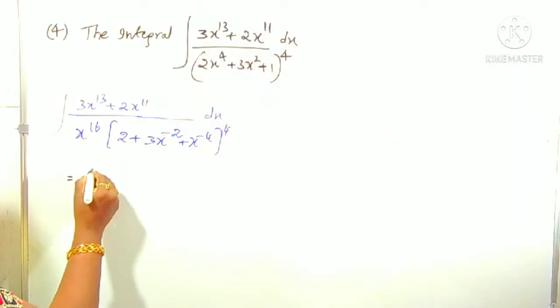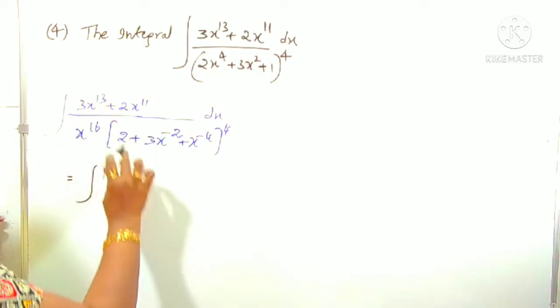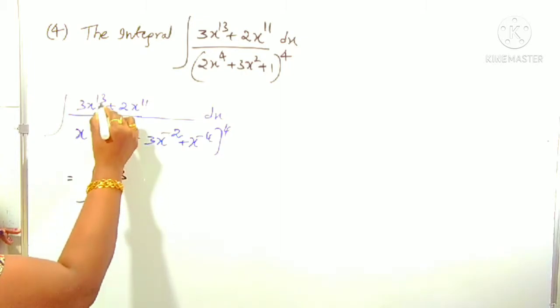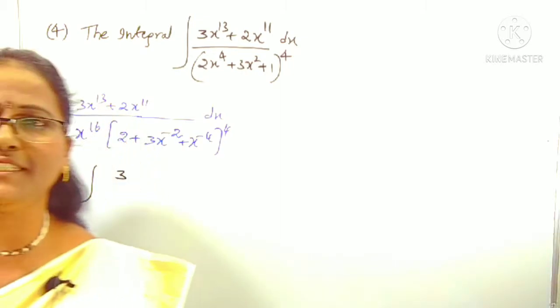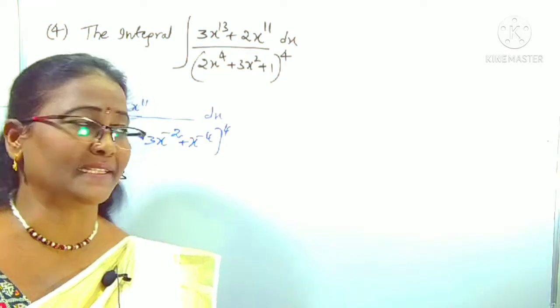This is dx. As I gave the hint in the previous question, these two terms are divided by x^16. 3 into x^13 by x^16. What is x^13 by x^16? 13 minus 16 is how much? Yes, minus 3.